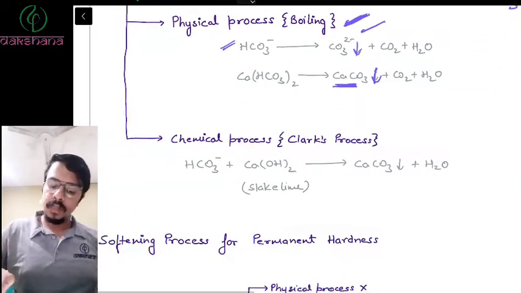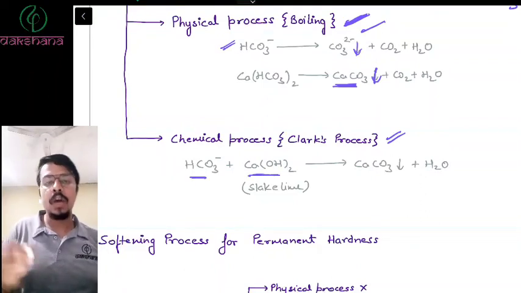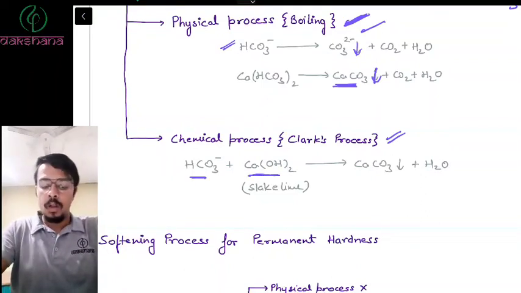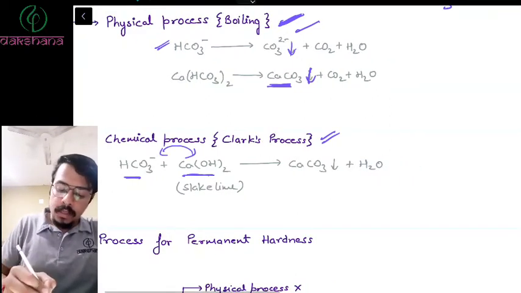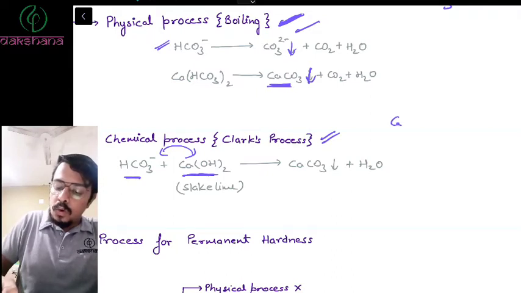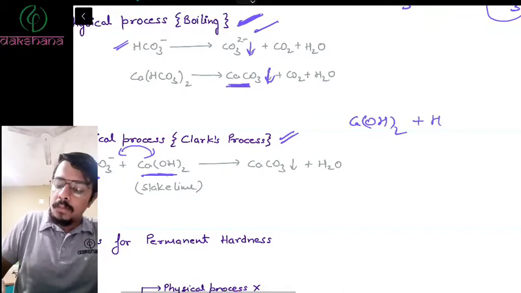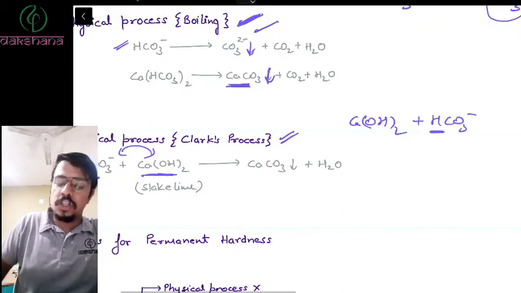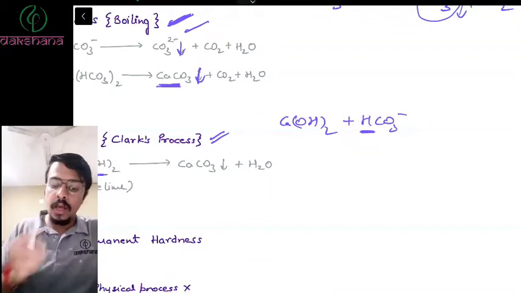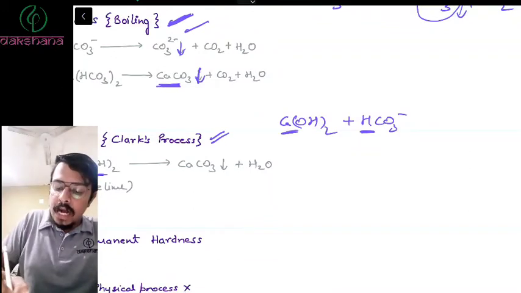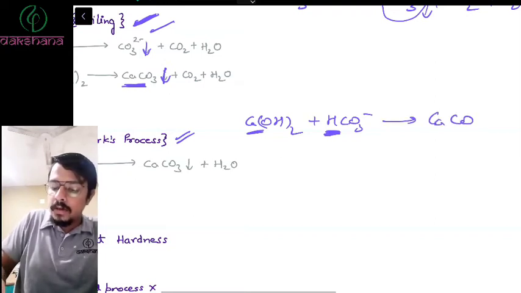Secondly, the chemical process. Bicarbonate is treated with slaked lime, Ca(OH)2, calcium hydroxide. Now these two will react. Consider these two: Ca(OH)2 is a base, whereas HCO3- is an acid because of the H present, right? H2CO3 is an acid, so HCO3- will be an acid. So this base will react with this acid, and therefore it will form a salt, and the salt is calcium carbonate.